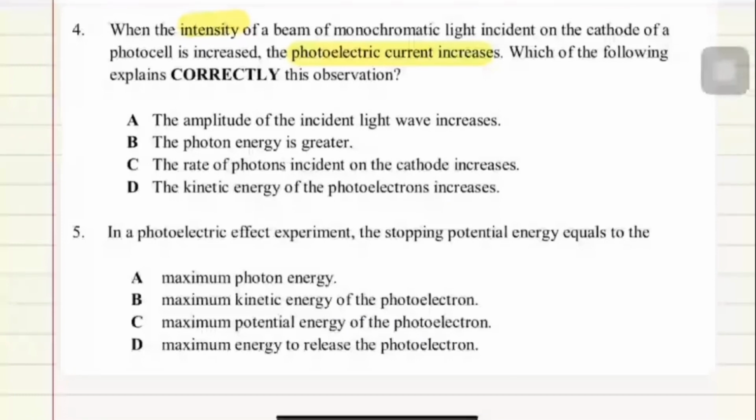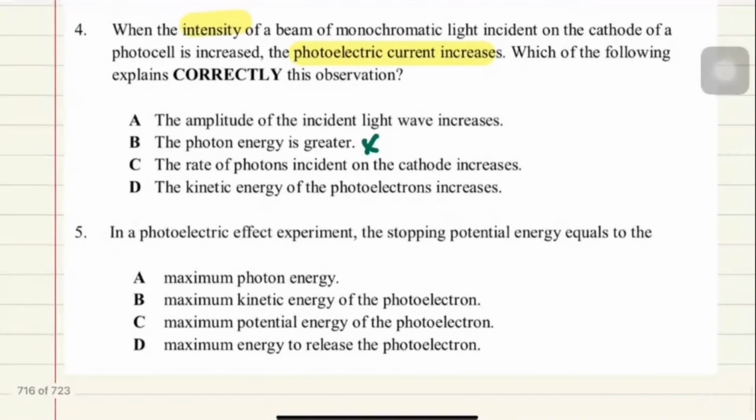Okay, amplitude of incident light wave increases, the photon energy is greater, dia orang salah, intensity tak affects energy. Yang D pun salah juga lah, D tu cakap pasal energy juga. So it's either A ataupun C. Jawapan yang paling tepat actually adalah C, the rate of photon incident on the cathode is increased. So basically when you increase the intensity of light, numbers of photon increase. Because number of photon increase, you will expect that the current will increase as well.